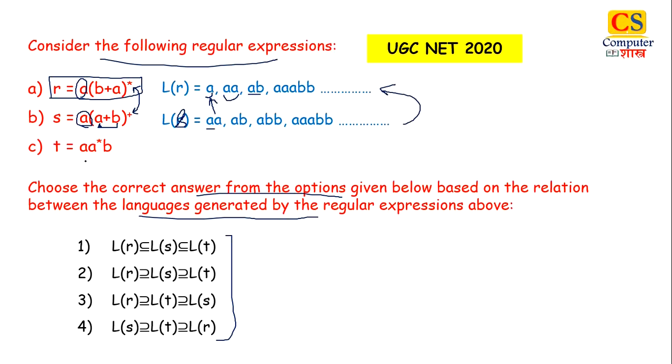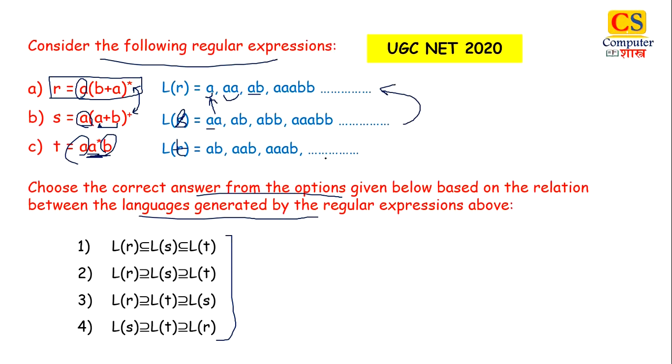Next is T equals A Kleene star, B. Here A and B are fixed, that in every string, it will start with A and end with B. In between A and B, you can have any number of A. So your language will be LT equals AB, AAB, AAAB, and so on.